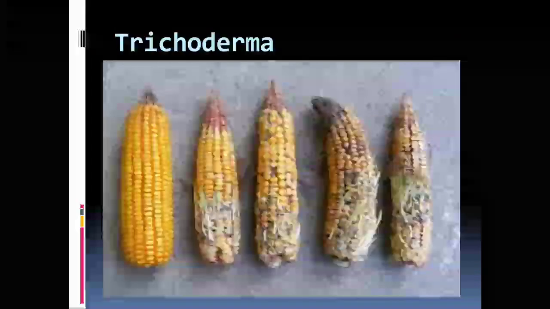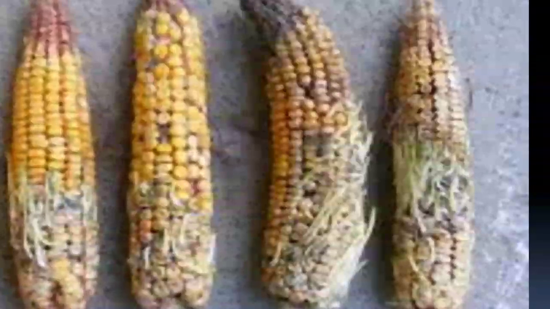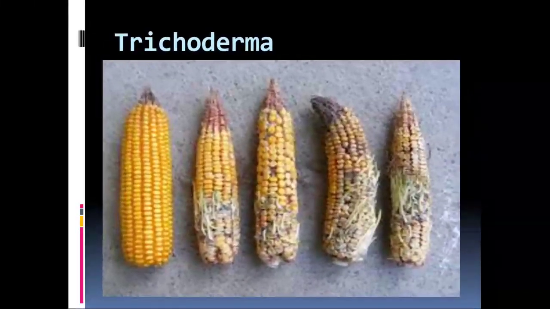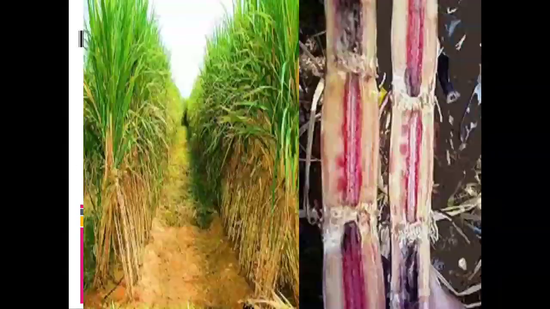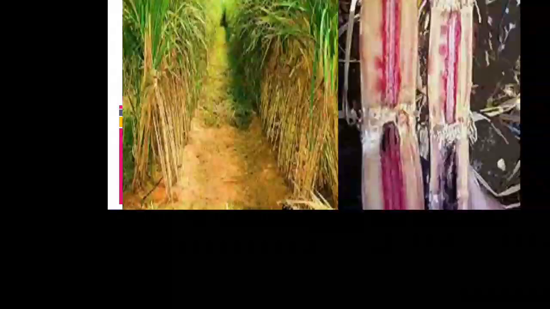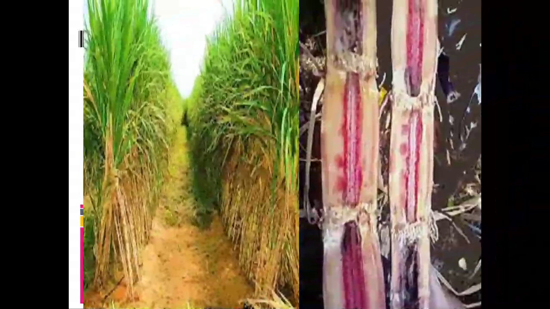This is the Trichoderma, responsible for creating disease in the parasitic forms in the maize. You can see the first figure is the healthy maize, and after that a very rotten area is seen due to this fungus, known as the Trichoderma. And this one is known as Colletotrichum falcatum. It is found in the sugarcane. Here you can see the internal view of the sugarcane. It is the red rot of sugarcane. Due to this infection, we find an alcoholic smell or alcoholic fermentation in the sugar juice.